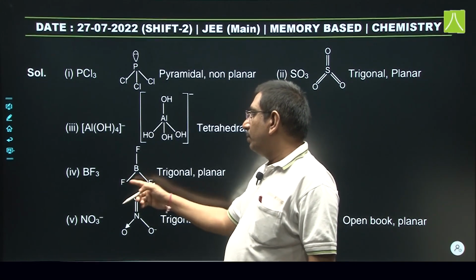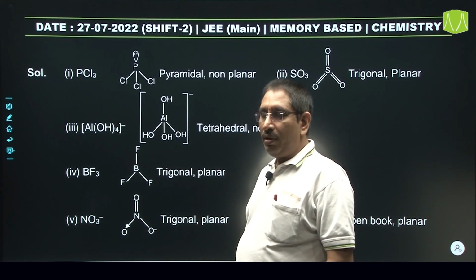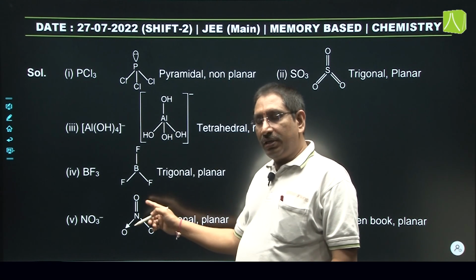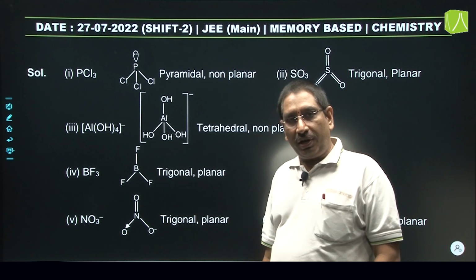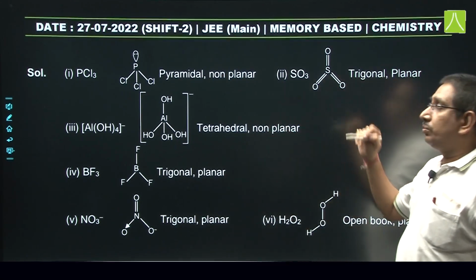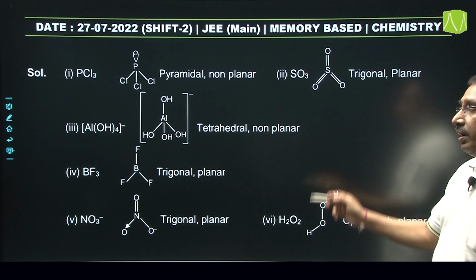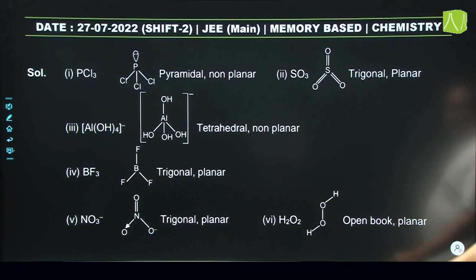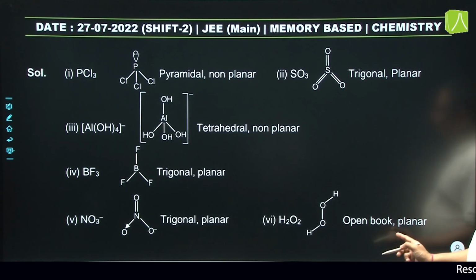BF3, NO3 minus, and SO3 all have trigonal planar shape, and hydrogen peroxide has an open book structure.